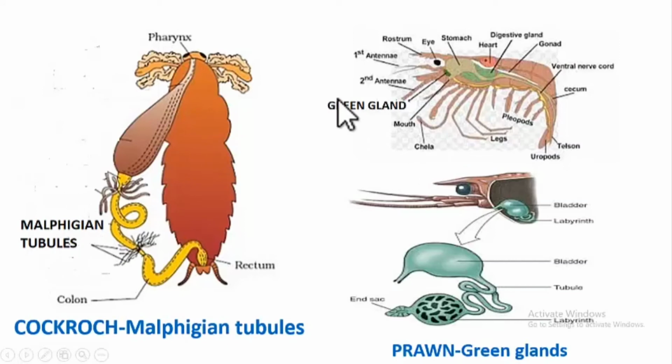Now the green glands. Green glands are seen in prawns in the head region below the eye. See here, this green colored structure is the green gland. Actually, the structure of the green gland is shown here. So green glands collect the waste and dump it through a pore which opens out. Understood, students? So this is about green glands.